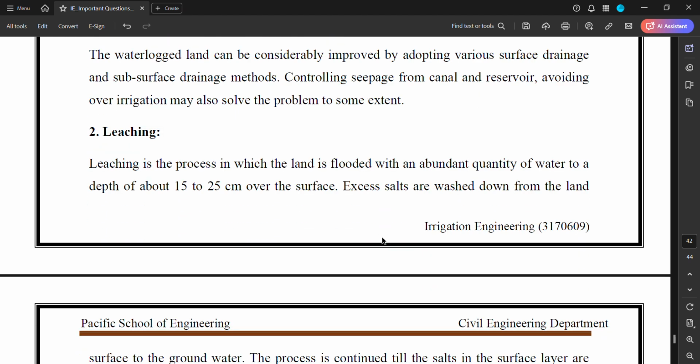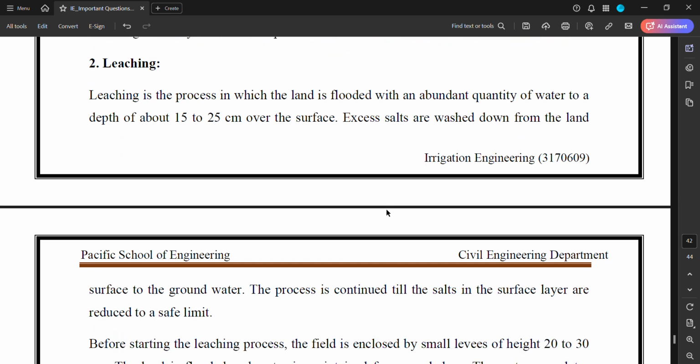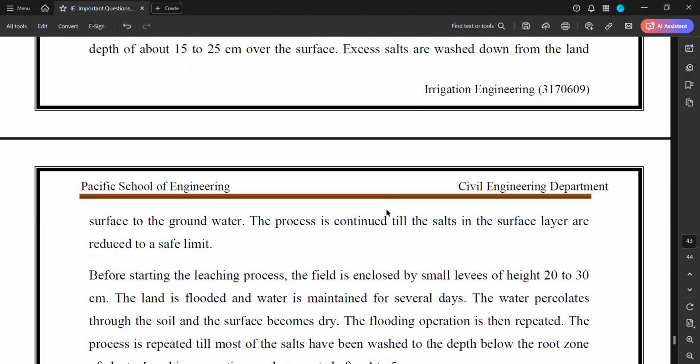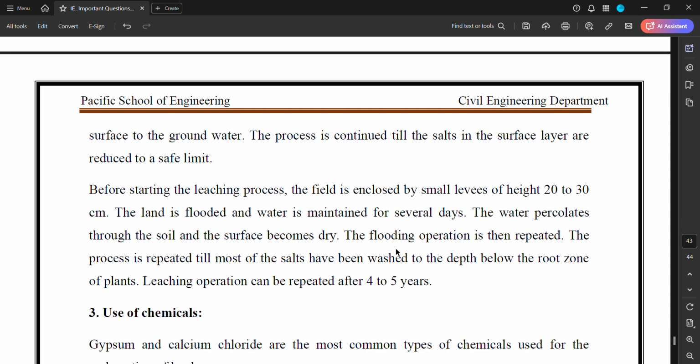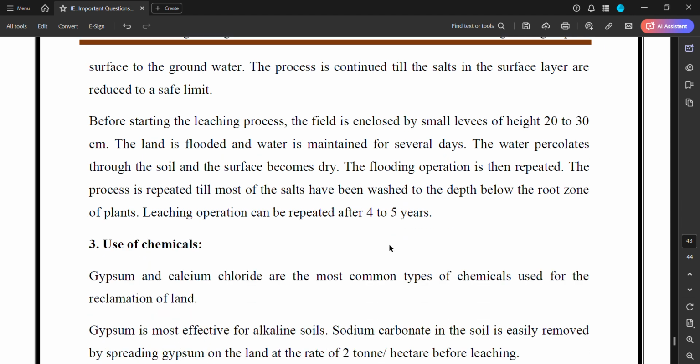Second is leaching. Leaching is a process in which the land is flooded with an abundant quantity of water to a depth of 15 to 25 centimeters over the surface. Excessive salts are washed down from the land's surface to the groundwater. The process is continued till the salts in the surface layer are reduced to safe limits. Before starting the leaching process, the field is enclosed by small levees of height 20 to 30 centimeters.